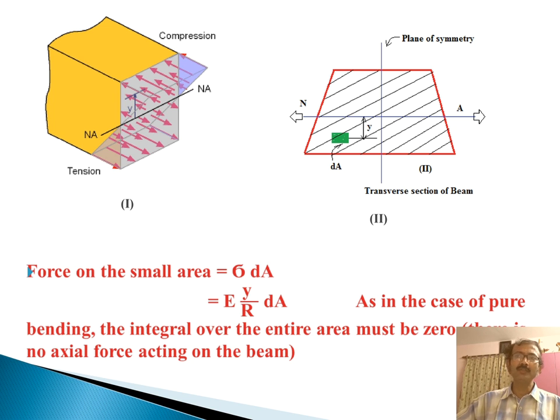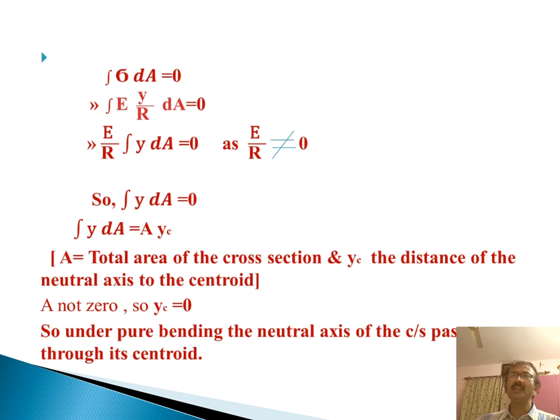Now the force on the small area, that is stress into area, is sigma into dA. The value of sigma equals E y by r into dA. In the case of pure bending, the integral over the entire area must be 0, so there is no axial force acting on the beam. Now after integration, we get E by r integration of y dA equals 0. E by r is a constant term that is not equal to 0, so obviously integration of y dA equals 0.